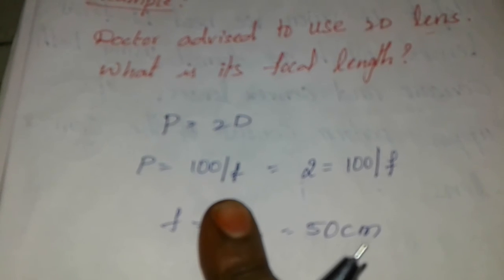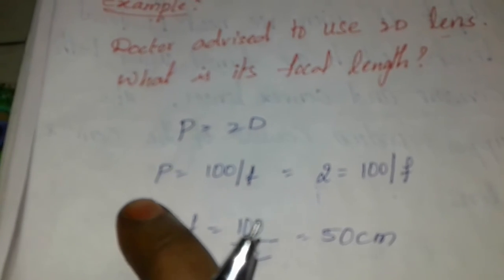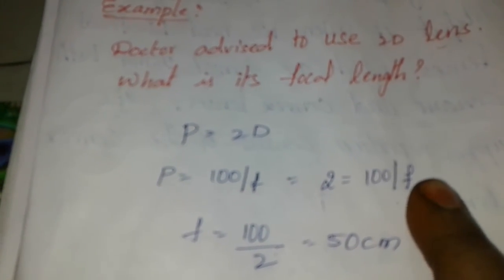Our formula is P equals 100 by F. So 2 equals 100 by F. After cross multiplication we get F equals 100 by 2, that is equal to 50 centimeters. That means the focal length of the 2D lens is 50 centimeters.